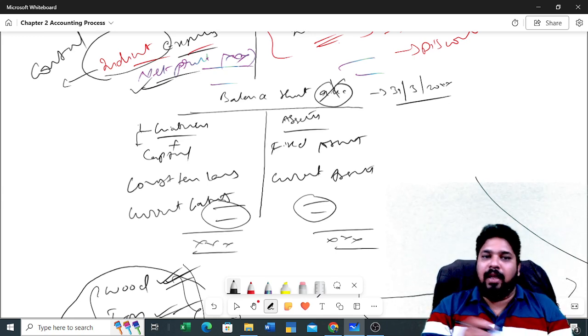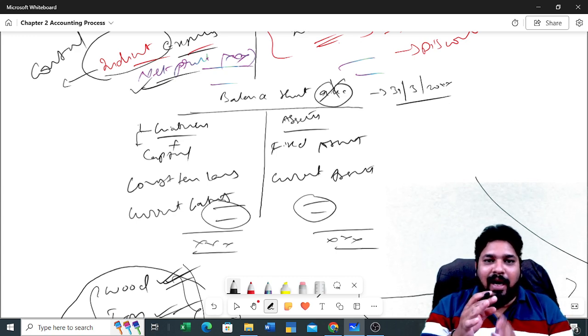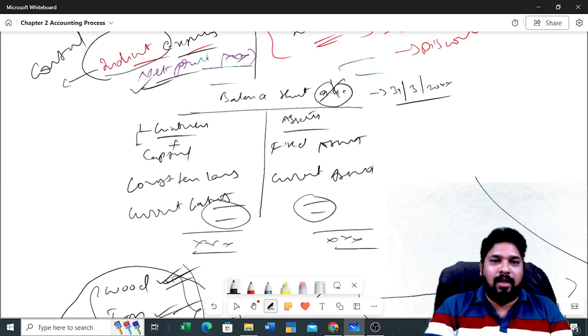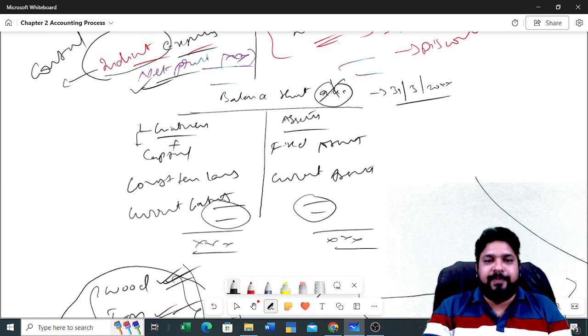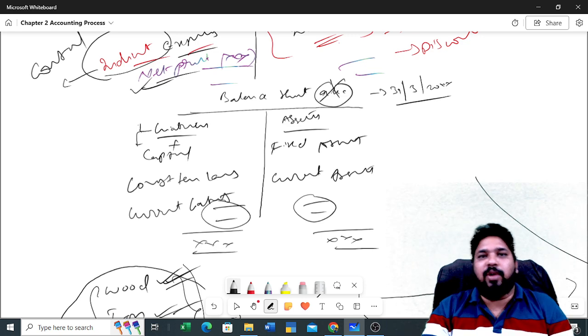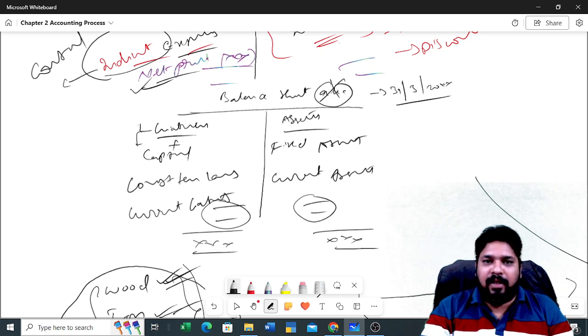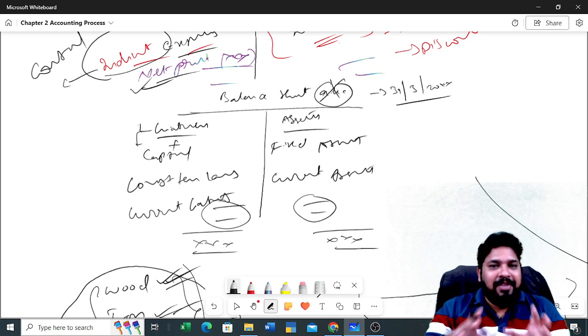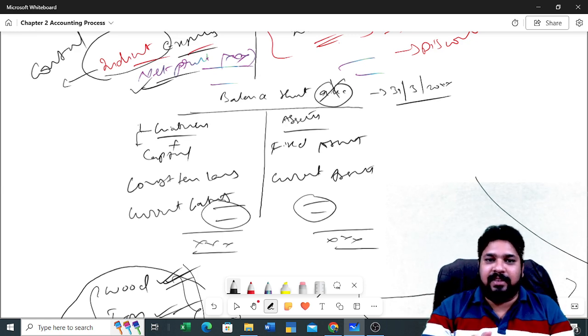Okay, guys, these are the basic concepts you need to understand. You need to learn them if you want to enroll as an accountant, if you want to join as an accountant, or if you want to have some knowledge of accounts and all, you need to have these basic things in your mind.